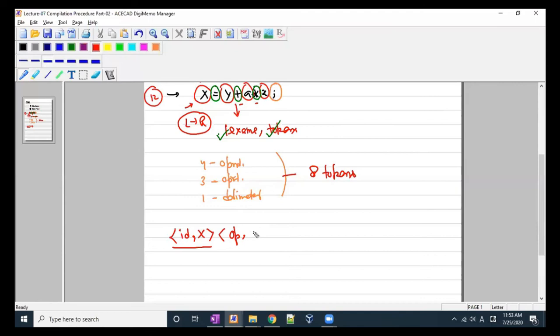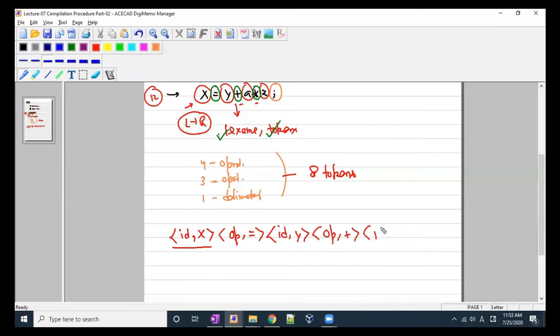And the operator is equal to, right? Are we clear till this point? Okay, so what would be next is, again, we provide some identity, y. We have plus, it is an operator.